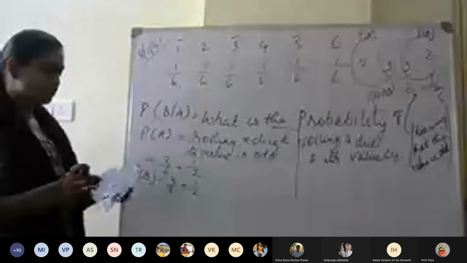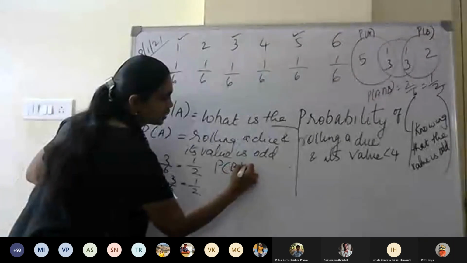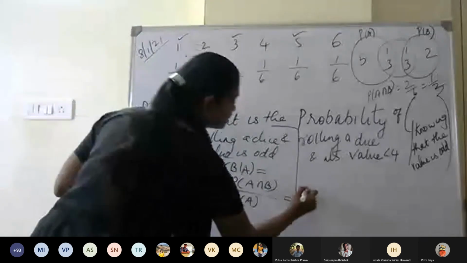Now when you substitute everything in the formula, you will have probability of B given A is equal to probability of A intersection B divided by probability of A, that is equal to 2 by 3.